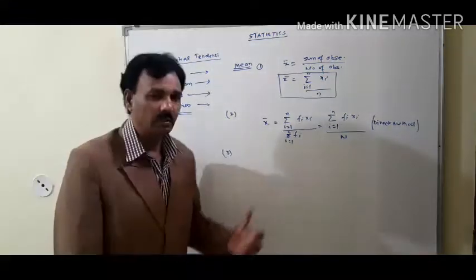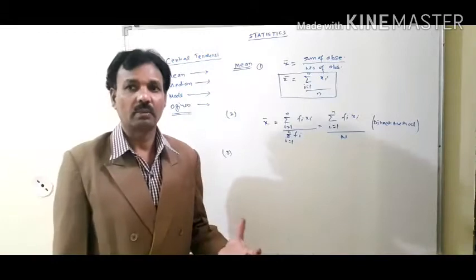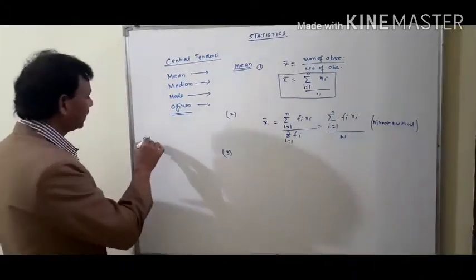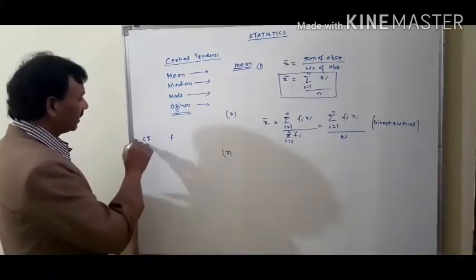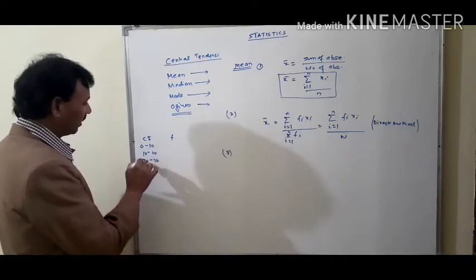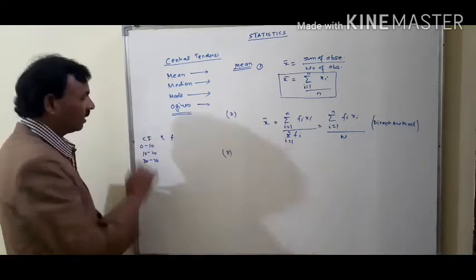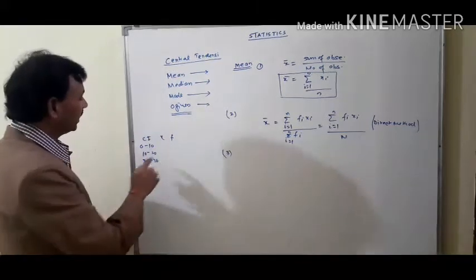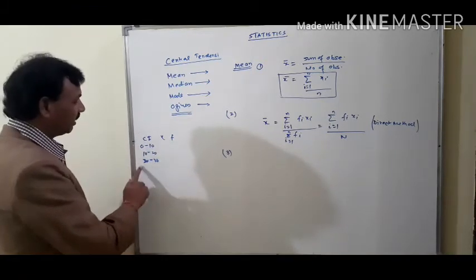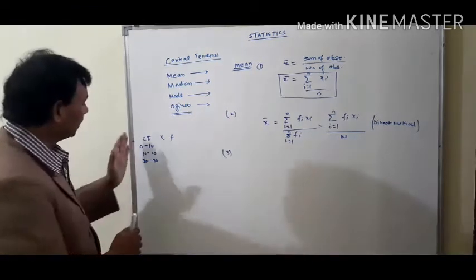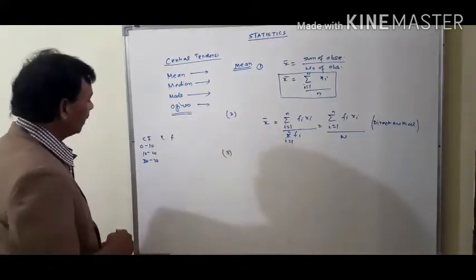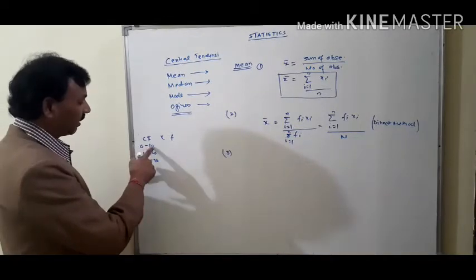If our data is given in the form of class interval and frequency, suppose this is the class interval Ci and this is the frequency. Ci is 0 to 10, 10 to 20, 20 to 30, etc. Then first we find the x. How to find x? X means this limit, these are the limits. The left hand limit is known as the lower limit and the right hand limit is known as the upper limit.